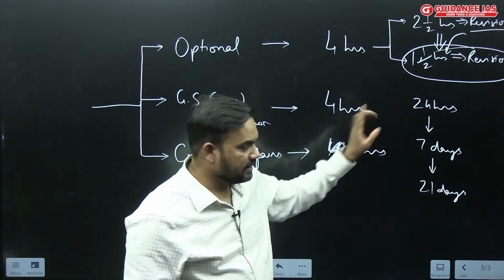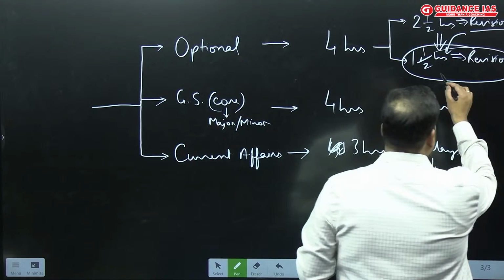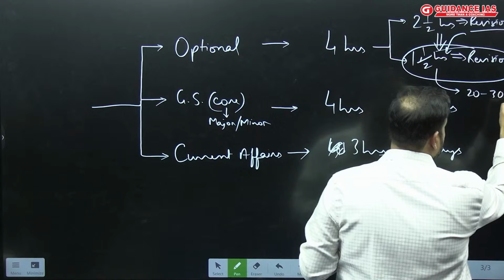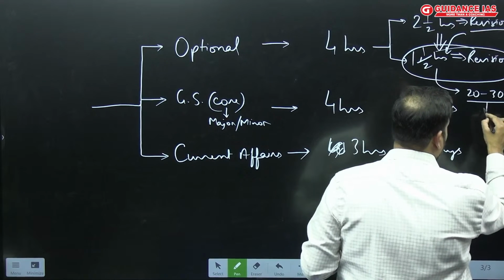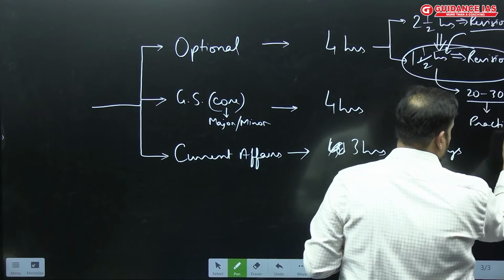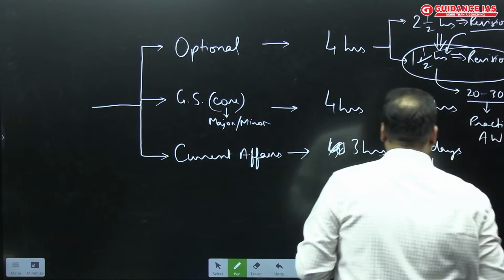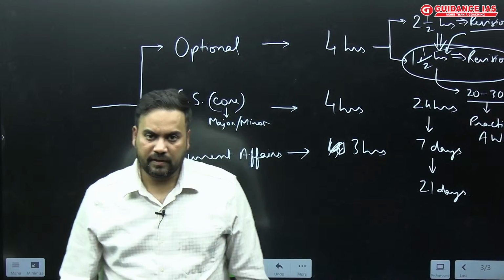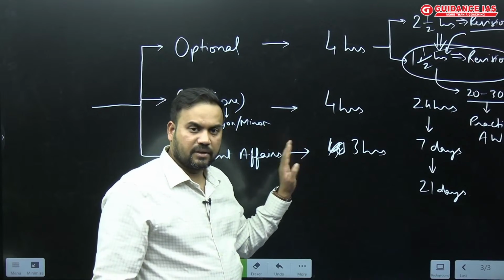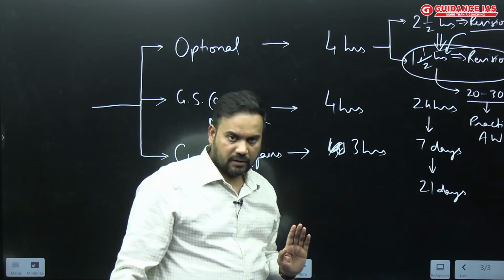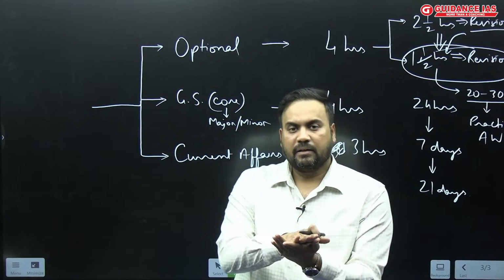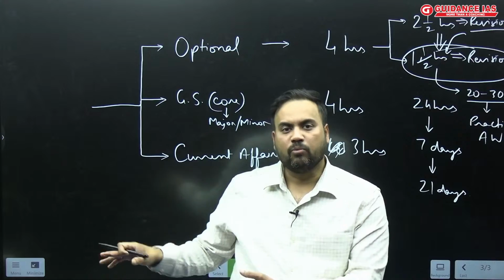In fact, within this half an hour, I'll also tell you to devote at least 20 to 30 minutes of your time to practicing answer writing. That is a very, very important thing. Write at least one answer for optional and at least one answer for GS every day. In fact, you can plan to write one answer and make frameworks of 2-3 more.